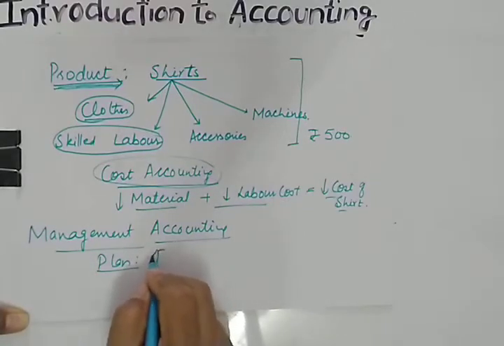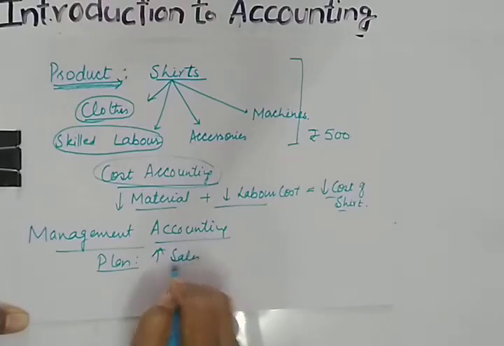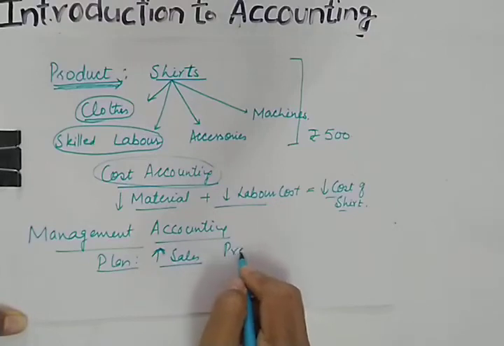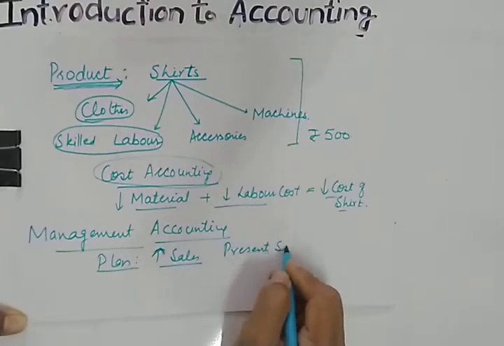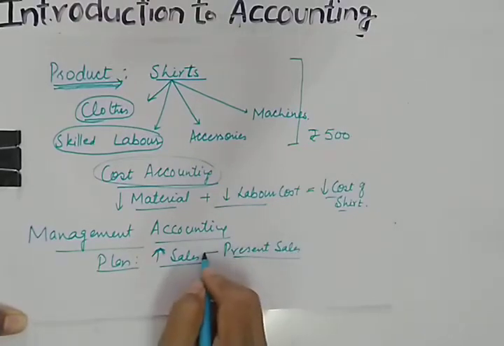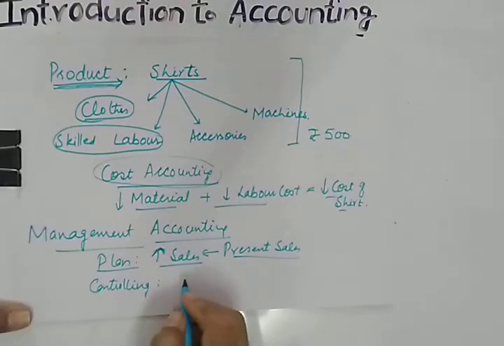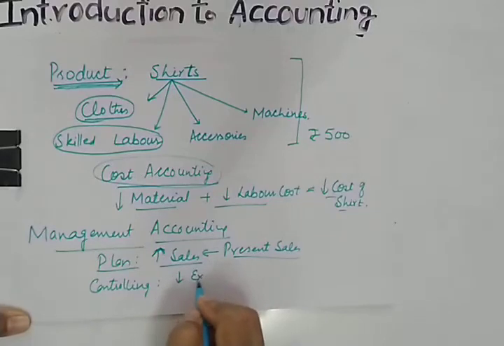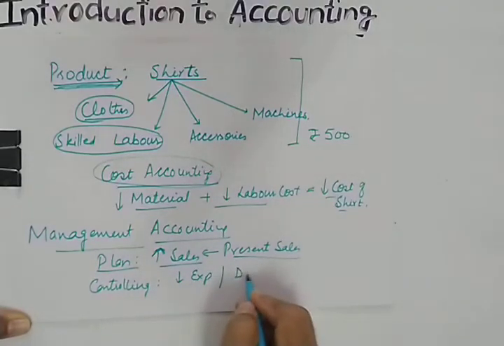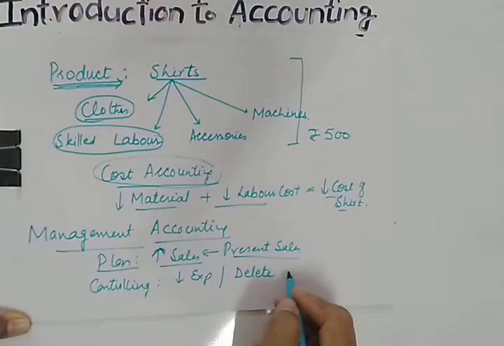For example, if they want to increase sales, they must know the present sales, then only they'll be able to increase the sales. Likewise, controlling: if they want to control a particular expense, or reduce expenses, or if they want to delete a particular product line.